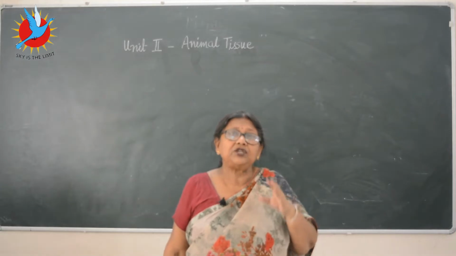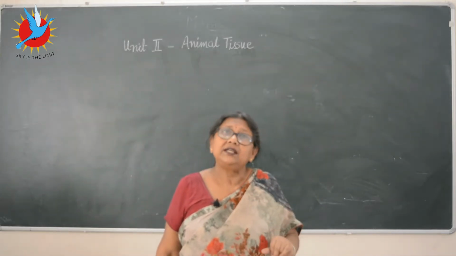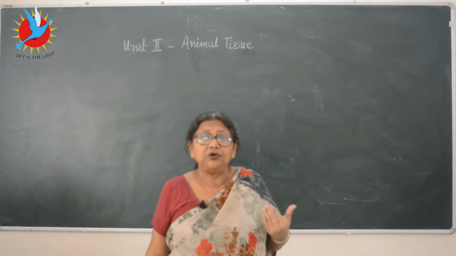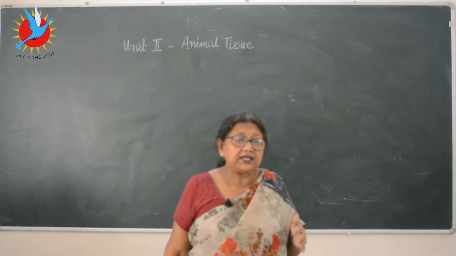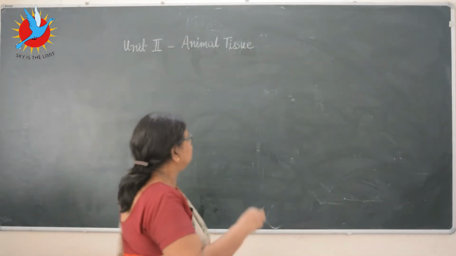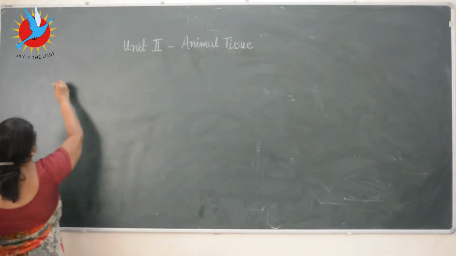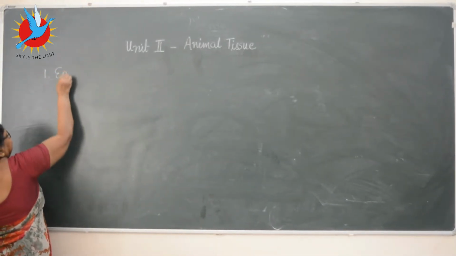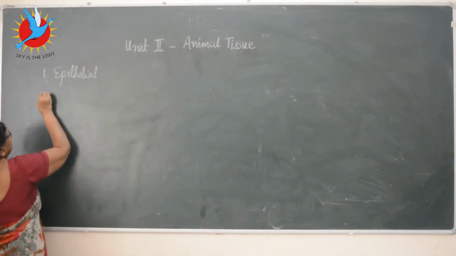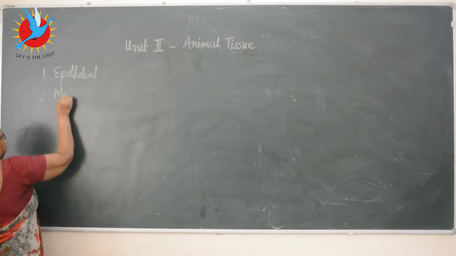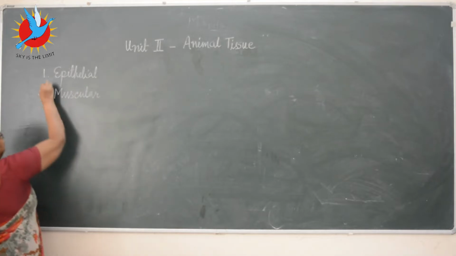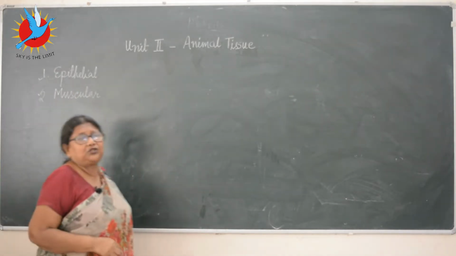Later on I'll send you the theory points once we finish the classes. But now you go on, whatever I'm teaching here to you, you just follow the lessons. Right? So today we start the second type of the animal tissue, that will be the muscular tissue. Epithelial we have finished. So today we start the muscular tissue.